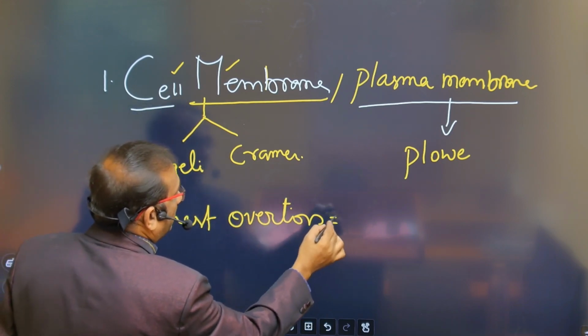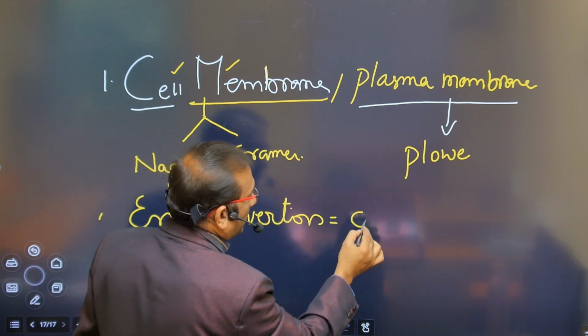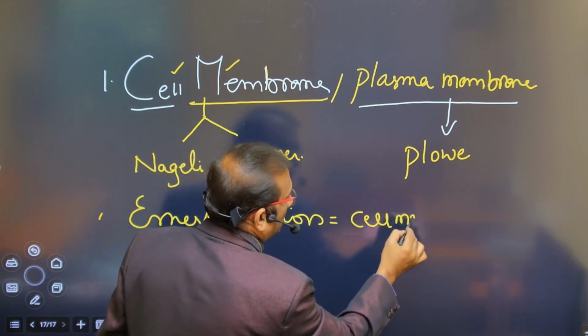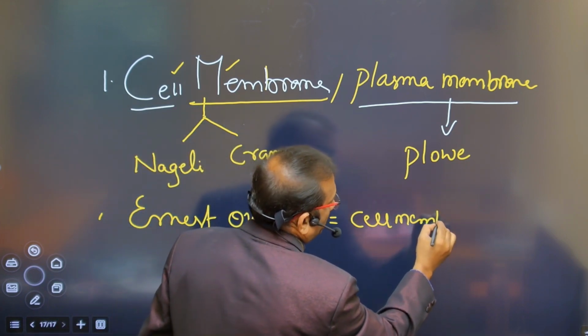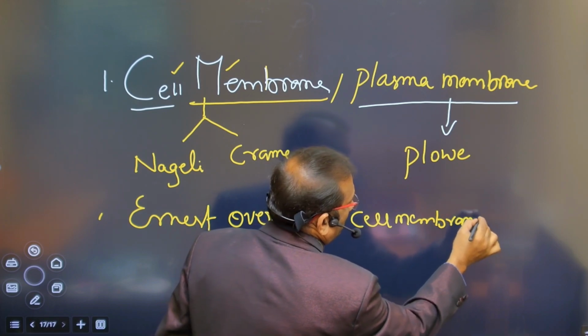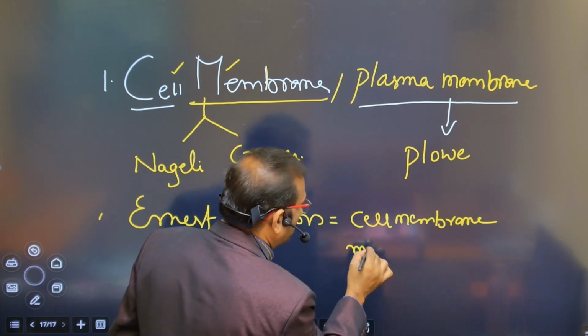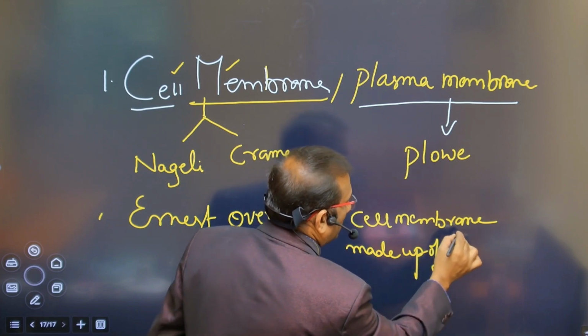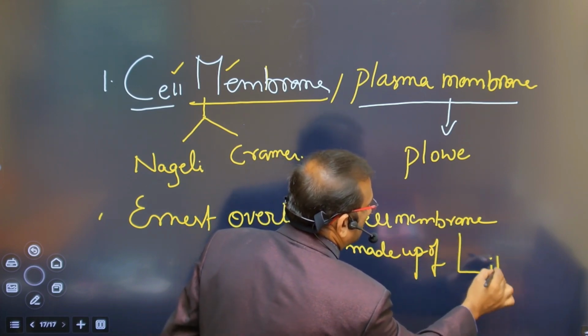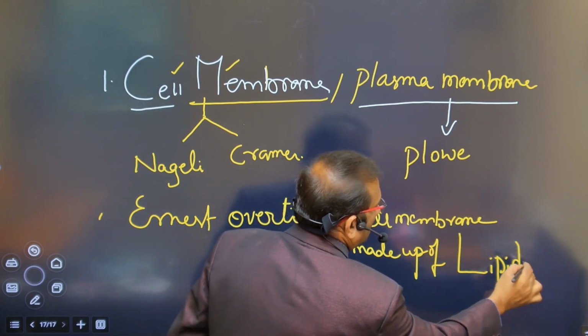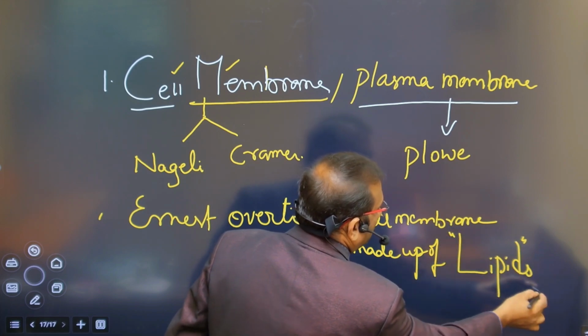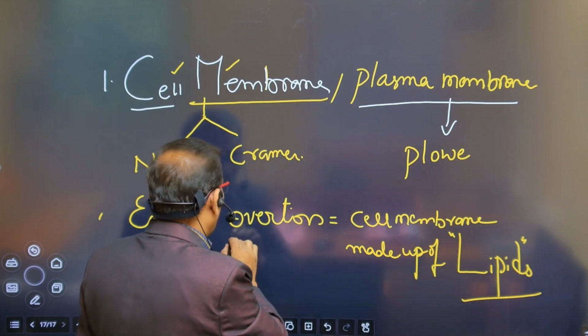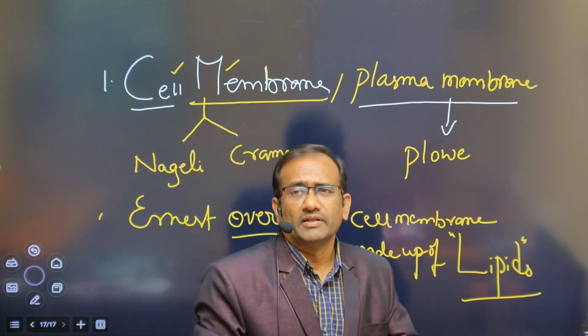Most important idea given by Ernest Overton.